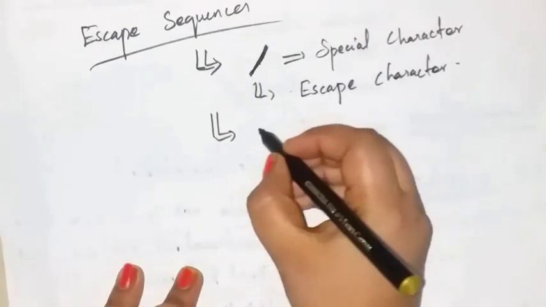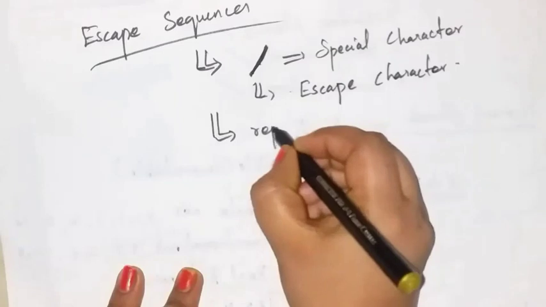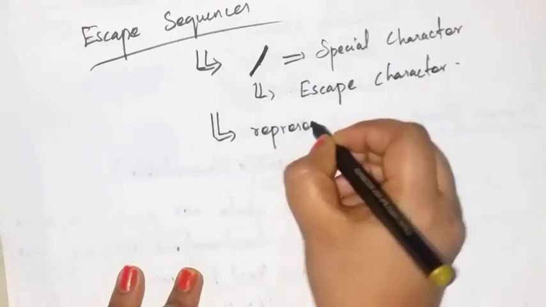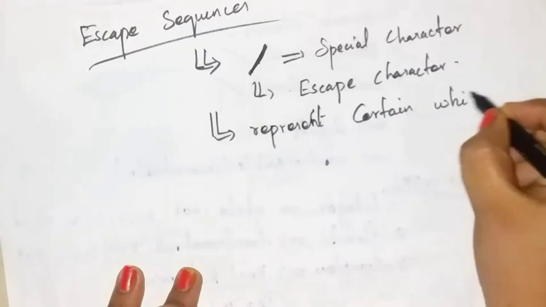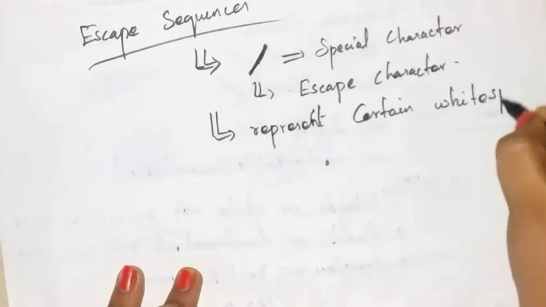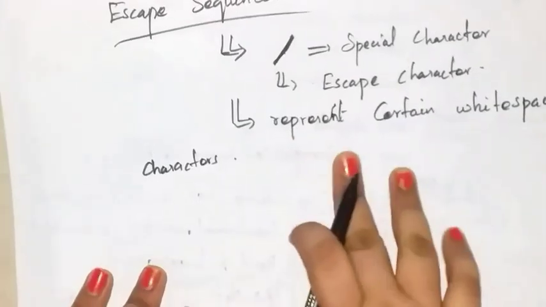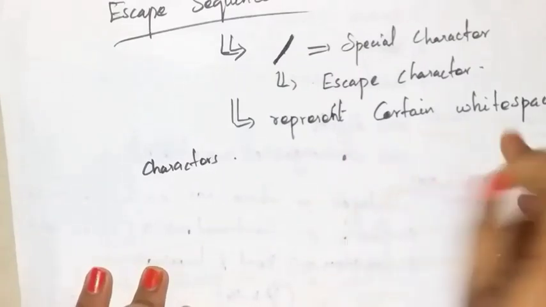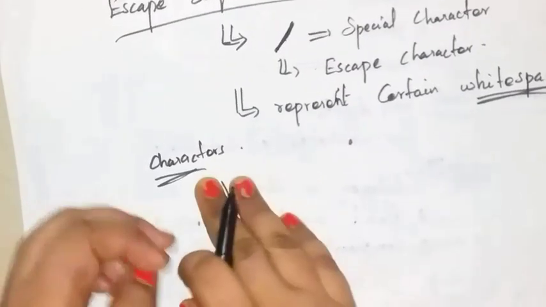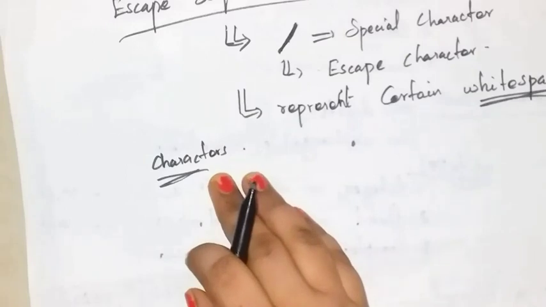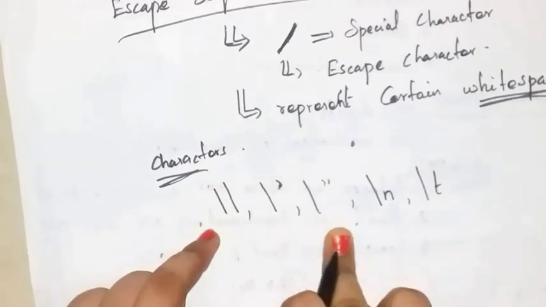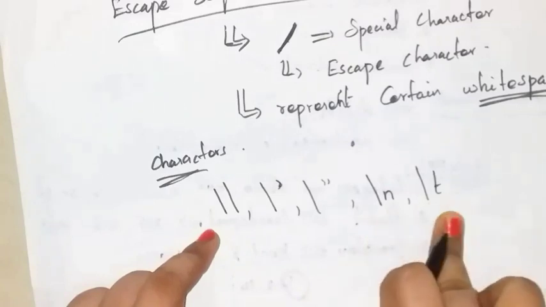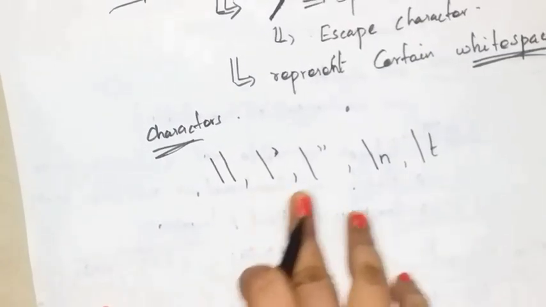It is used to represent certain white space characters. See some examples for escape sequences: backslash, single quotes, double quotes, new line, tab. These are the escape sequences.